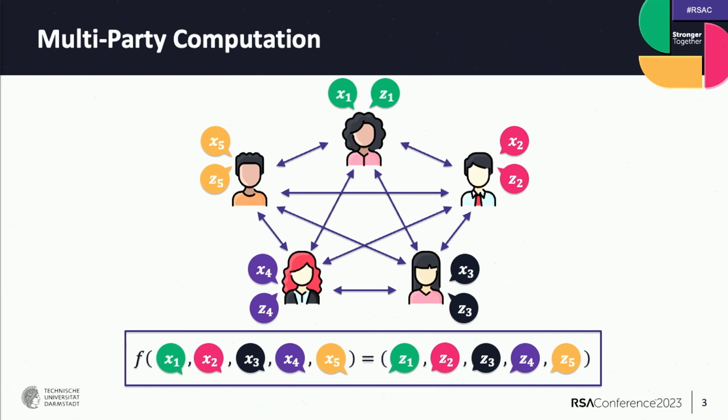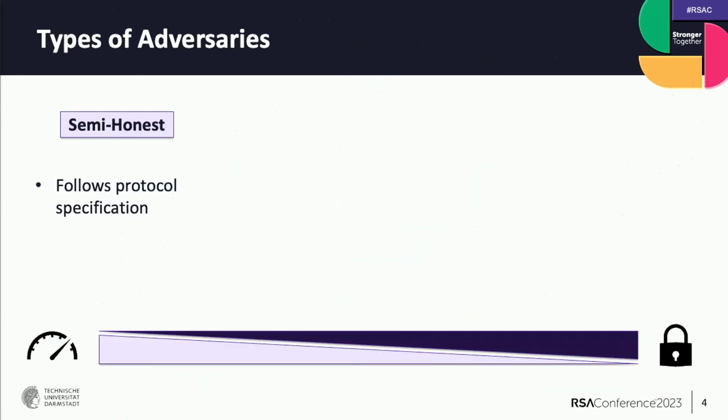In a setting with multiple parties, it may also happen that some parties are corrupted and behave maliciously. In MPC, we consider different types of adversaries. On the one hand, there is the semi-honest setting, where the corrupted parties follow exactly the protocol specification, but they try to learn additional information from the interaction with the other parties.